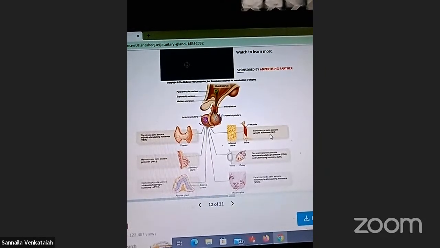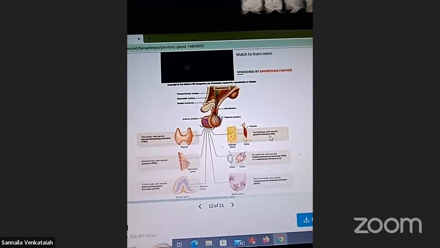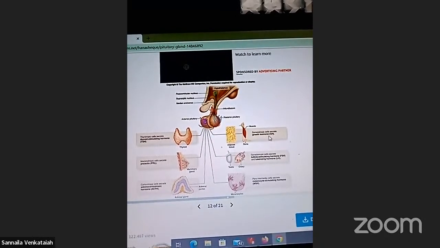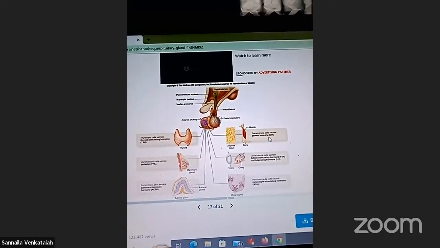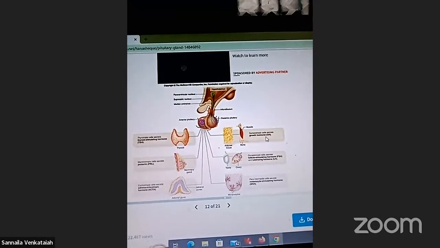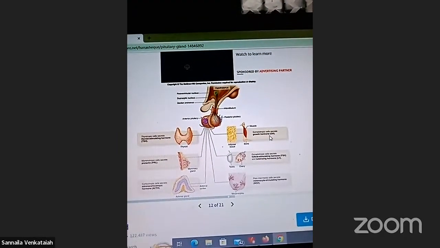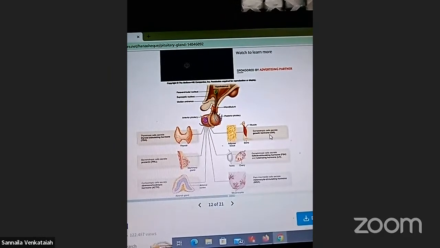Next, MSH, melanocyte stimulating hormone. Intermediate cells secrete melanocyte stimulating hormone, MSH. These are related to the secretion causing color changes.